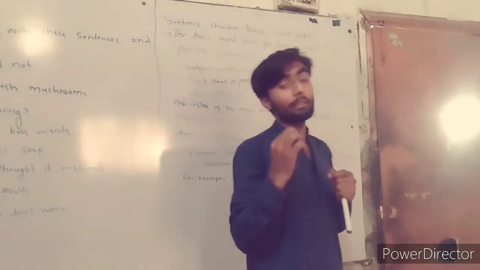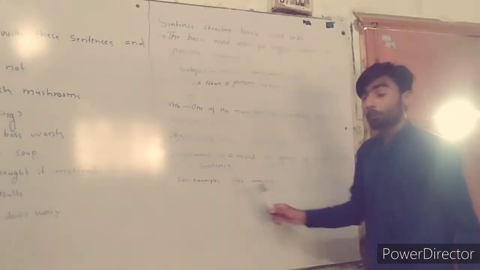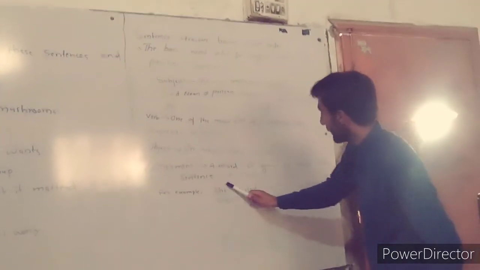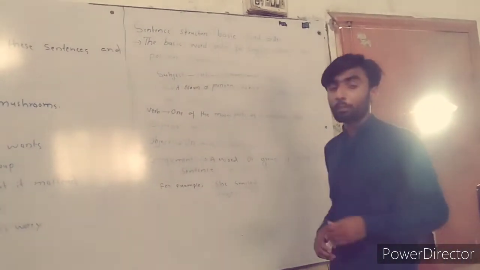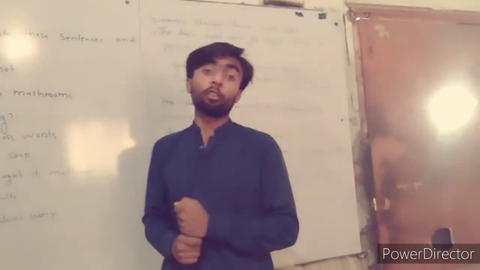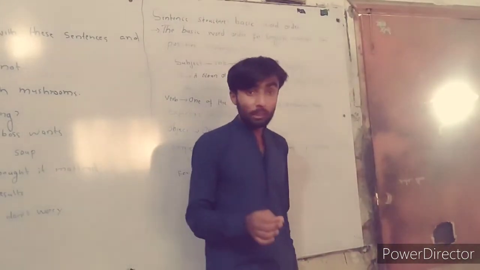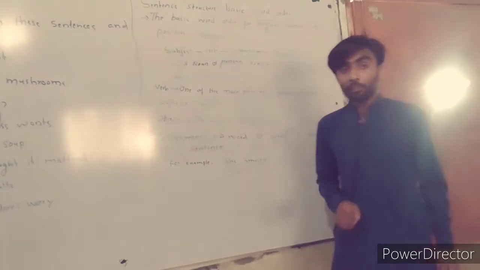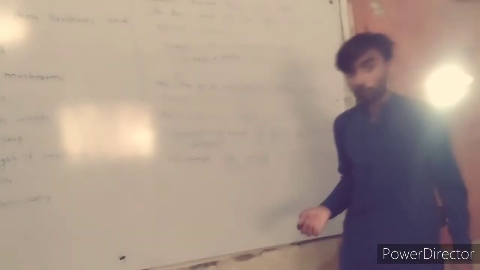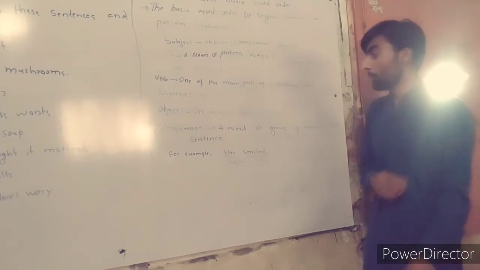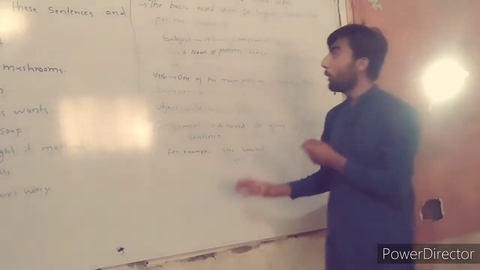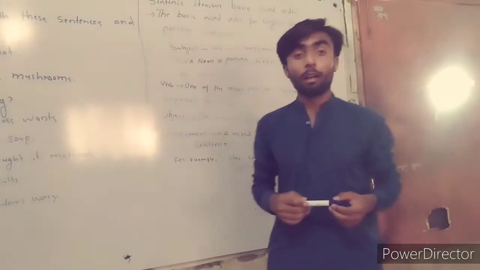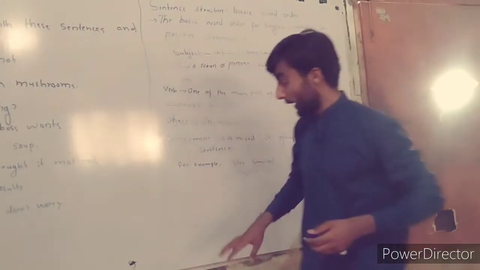A word or a group of words added to a sentence to complete it is known as a complement. Now I will take examples of the basic word order for the positive statement.